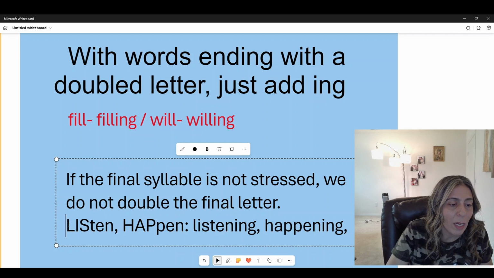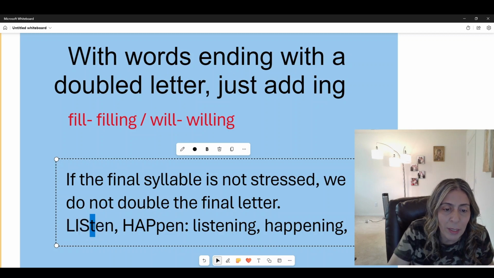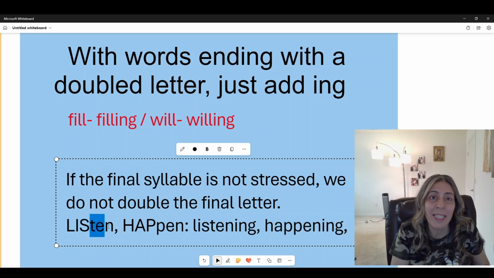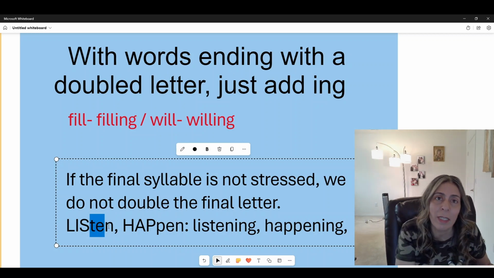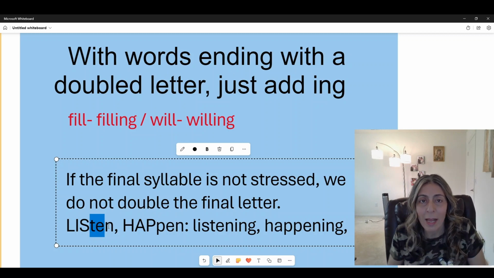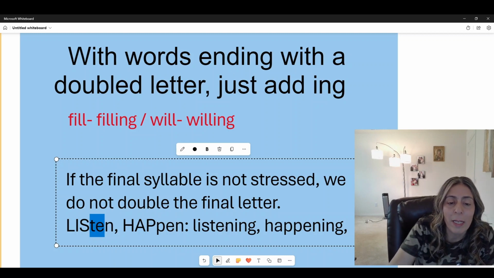We have two syllables, okay, but we don't double the T here. I mean the N, sorry. I don't double the N because the second syllable is not stressed. It's listen. So the stress is on the first syllable. Listen. Happen. Happen. Okay? So it's not stressed. And so in this case, we don't double the letter. And so you see listen with an ing, listening, happening.